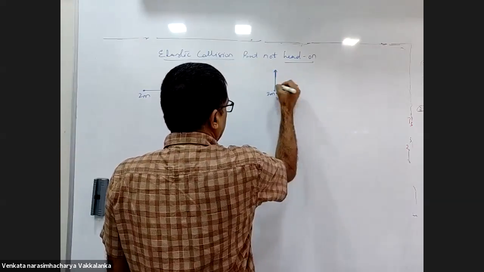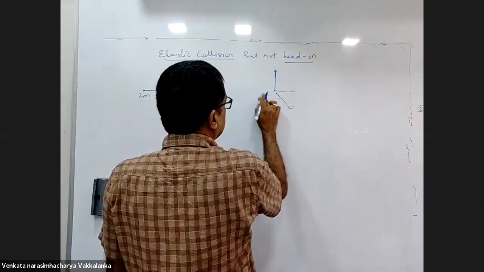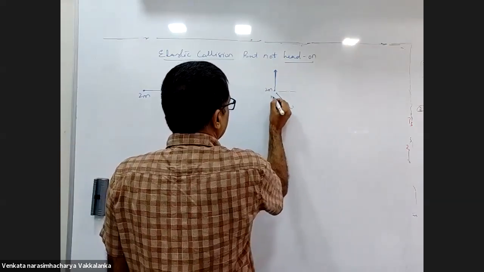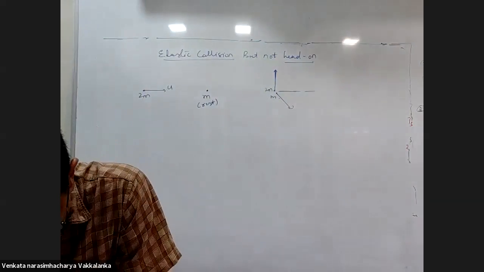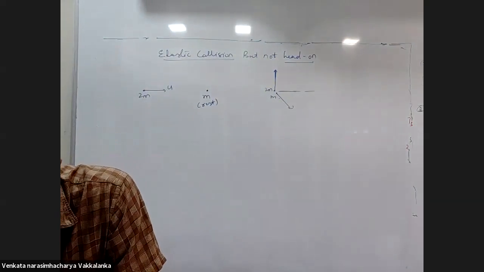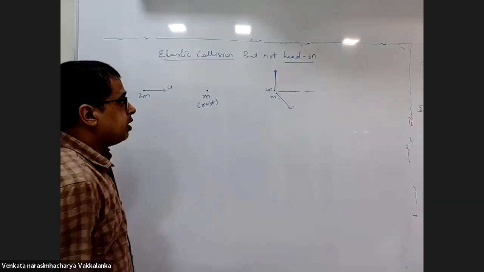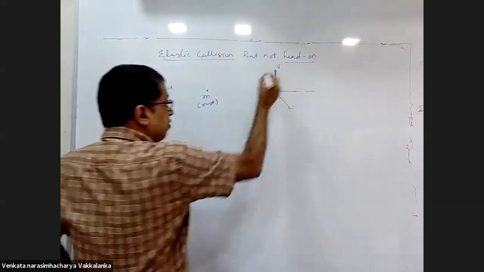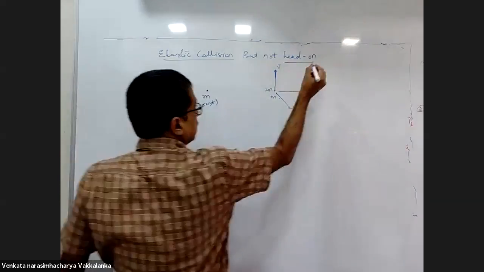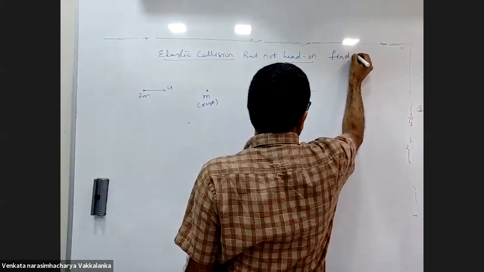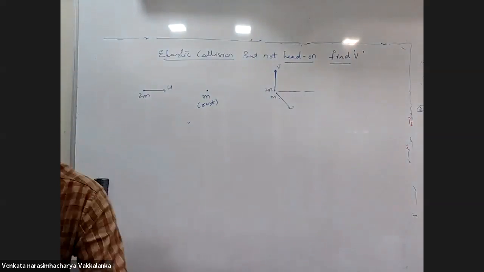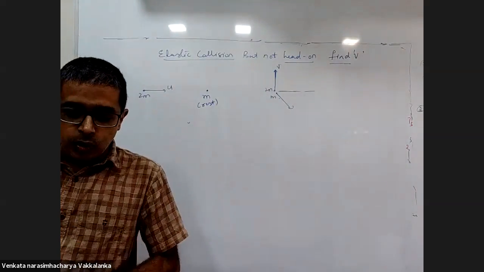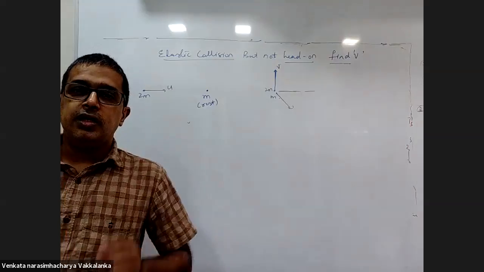So m will move in this particular direction. What is the speed V? Find V, the velocity of 2m after collision.